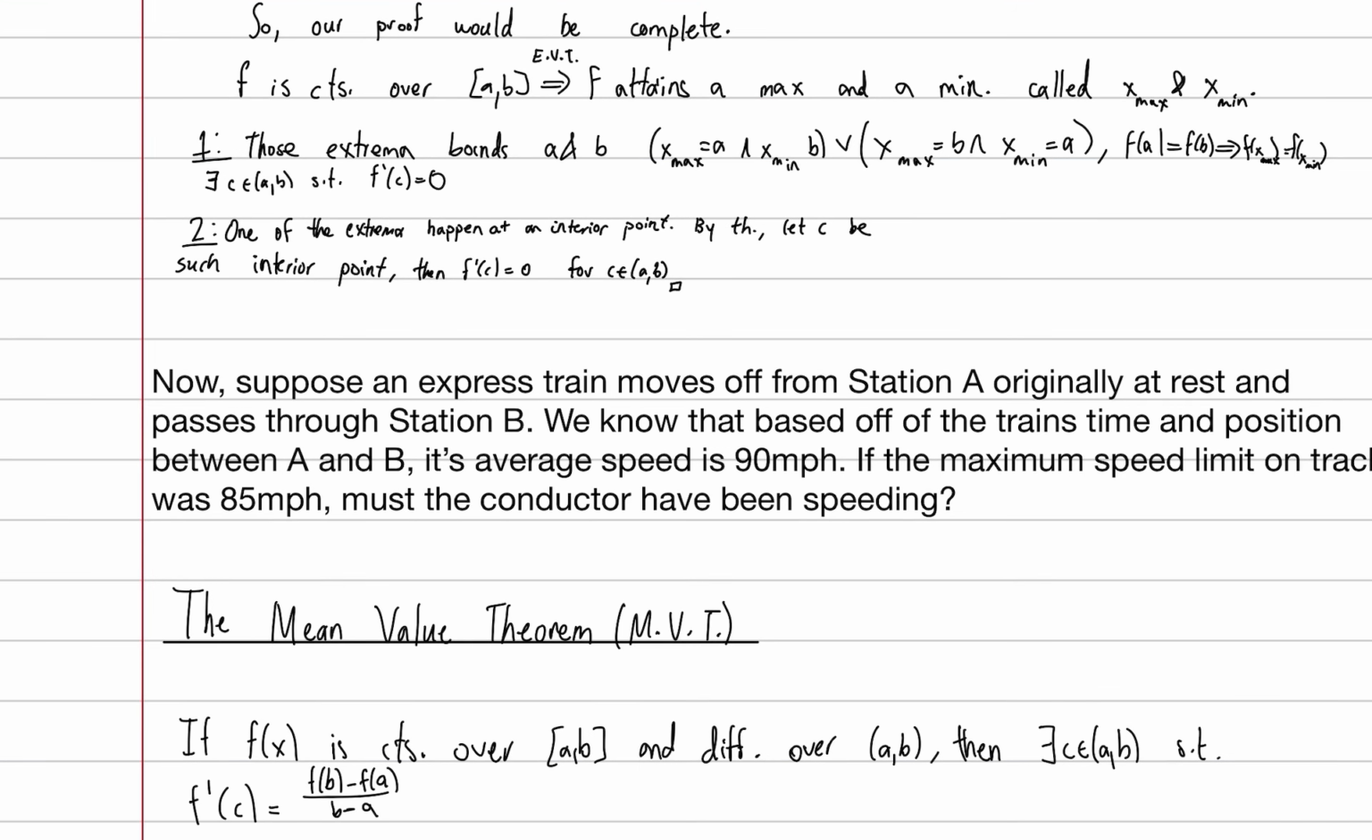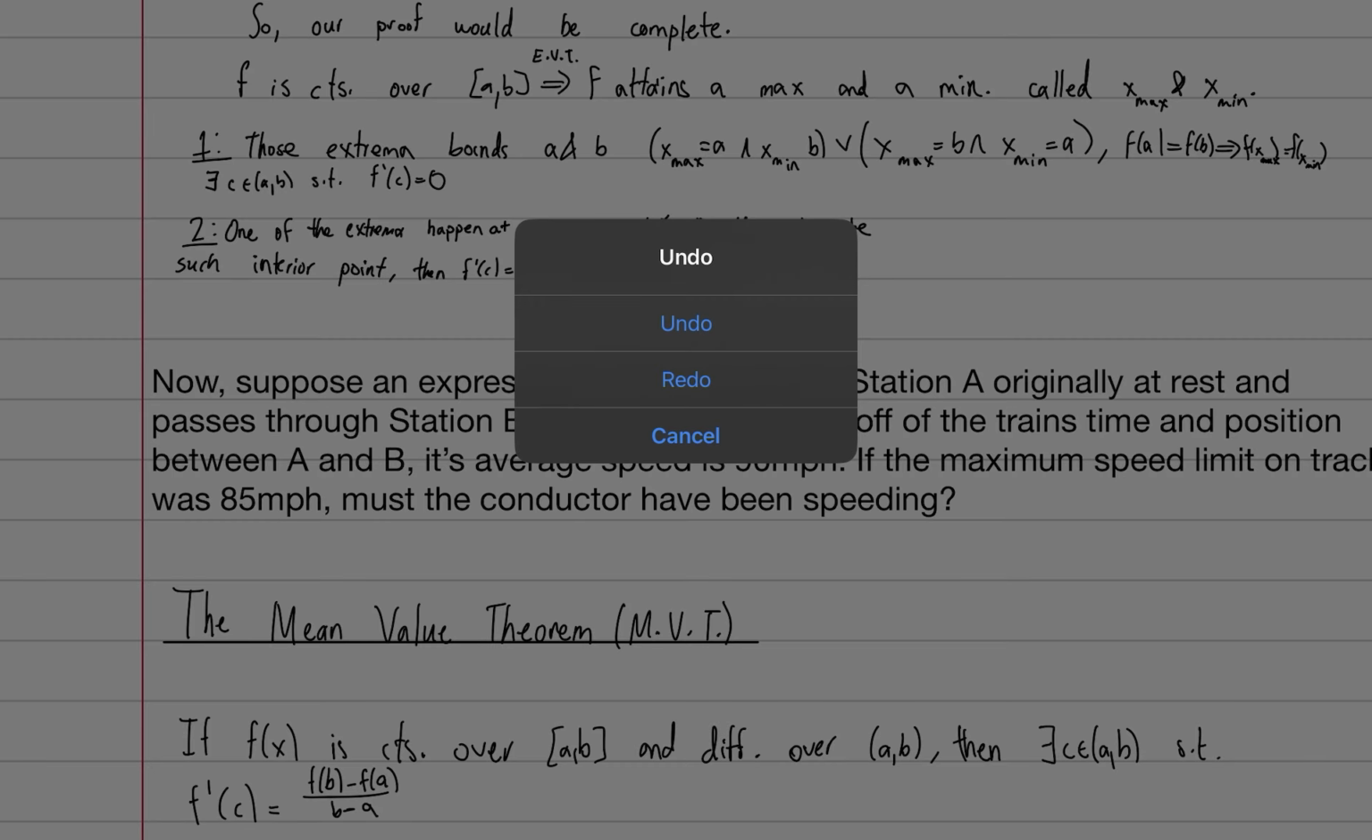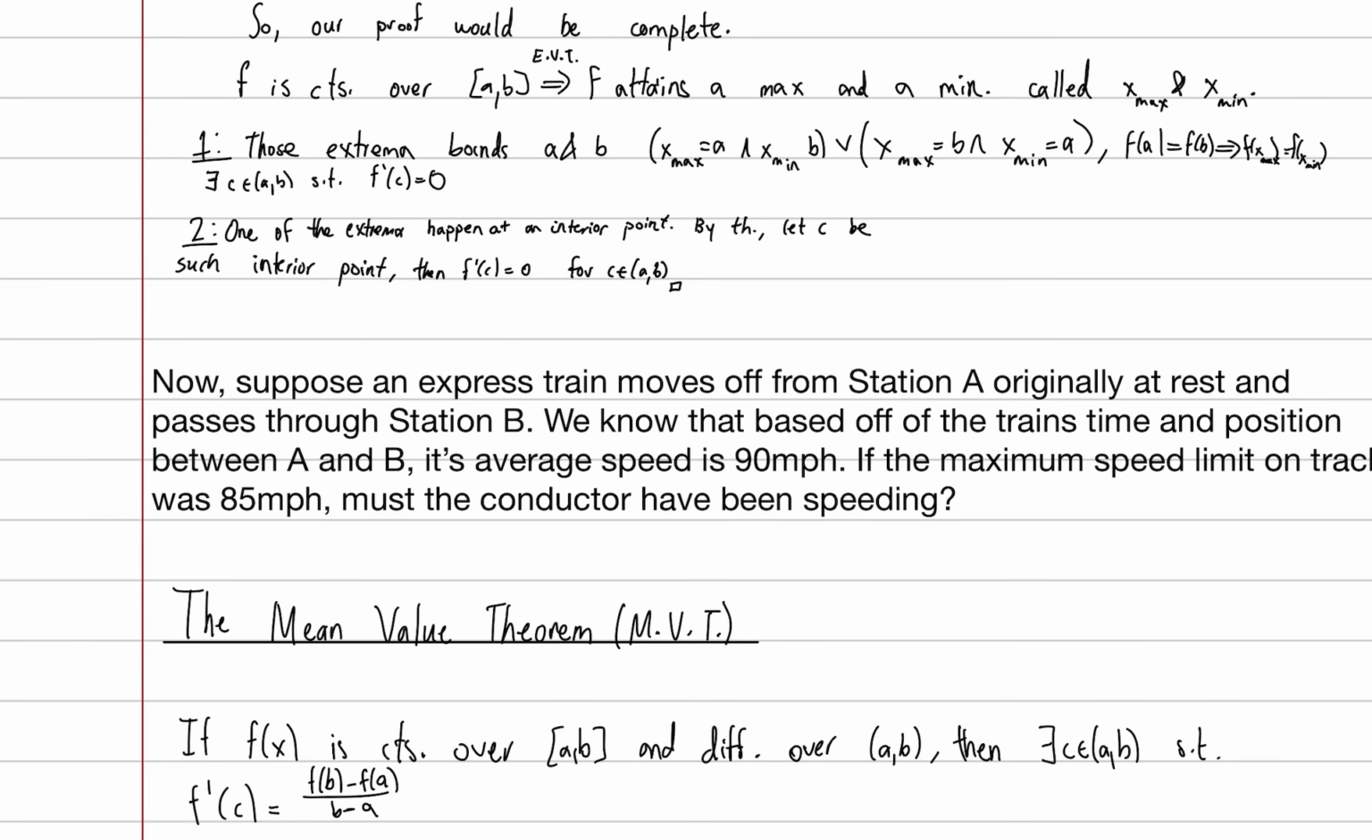Suppose an express train moves from station A, at rest, right? It's going 0 miles per hour, and it passes through station B. It's an express train. It's not stopping at station B, but we have cameras, and we see that the train's time and position between A and B gives us an average speed of 90 miles per hour. Maybe it took 1 minute to travel between A and B. I don't know exactly how long it would be, but you get what I'm saying, right? The average speed is 90 miles per hour.